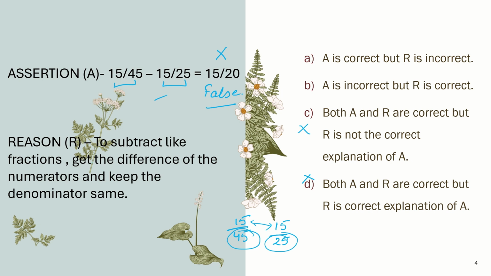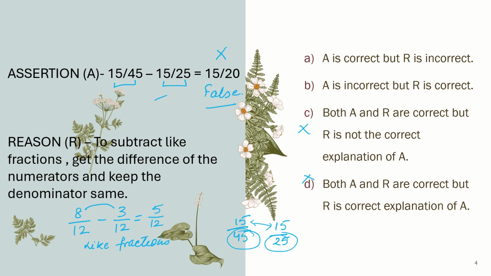Okay. Now come to the reason. Is it true or false? To subtract like fractions, get the difference of the numerator and keep the denominator same. If I have two like fractions like 8 by 12 minus 3 by 12. These are like fractions. I'm going to subtract these. In subtraction, when you have to subtract like fraction, just subtract the numerator. 8 minus 3 is 5 and denominator will remain same.